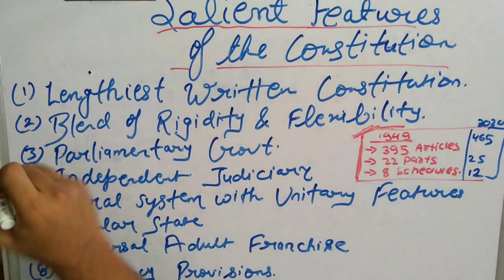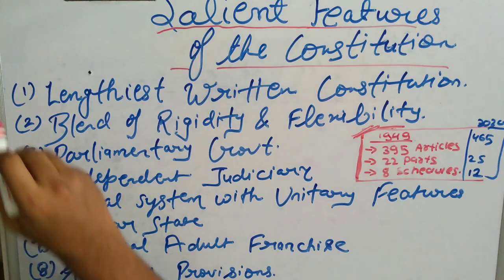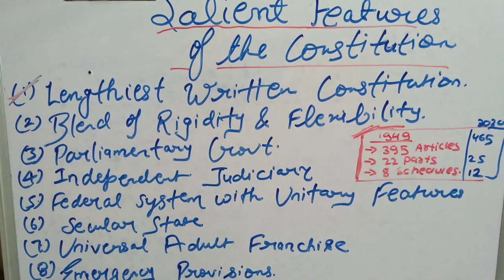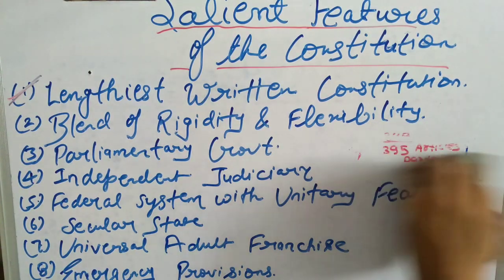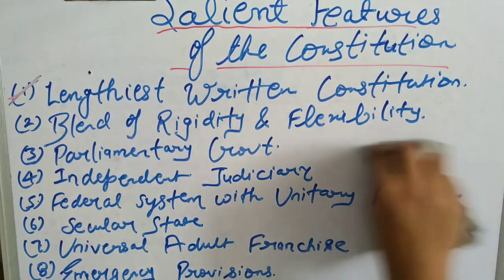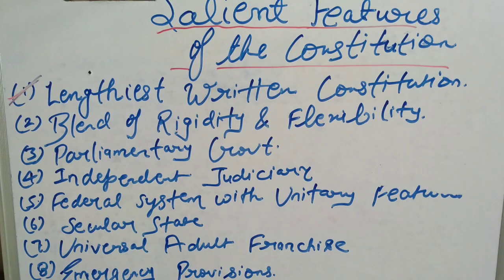Now let's move to the second point, that there is a blend of rigidity and flexibility. What does this mean?